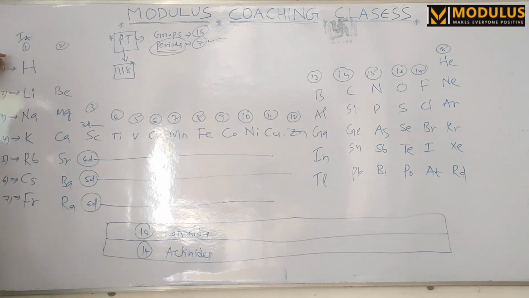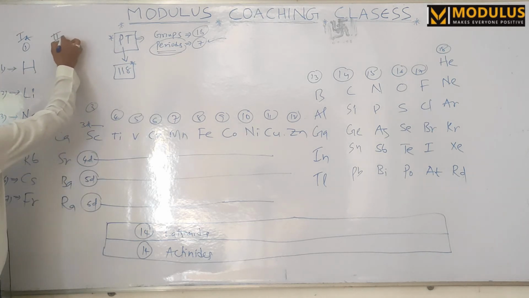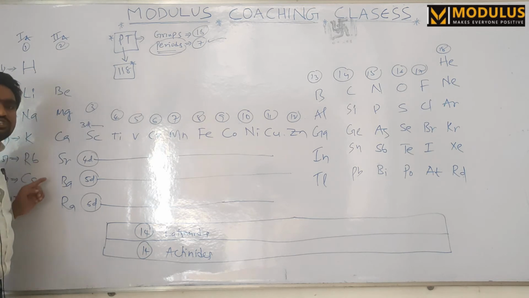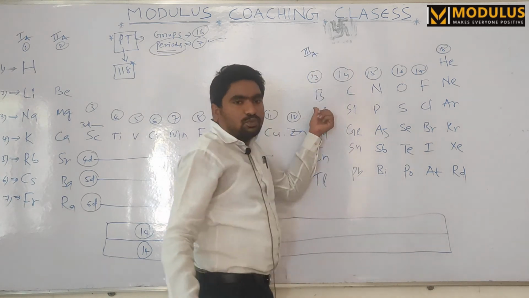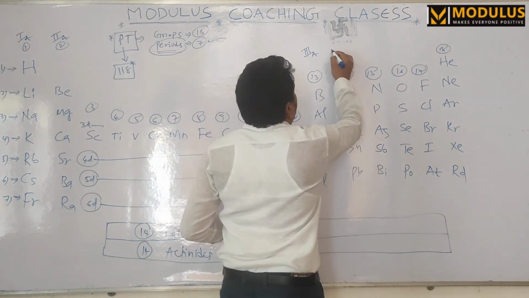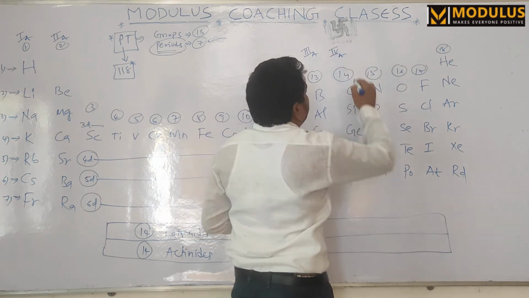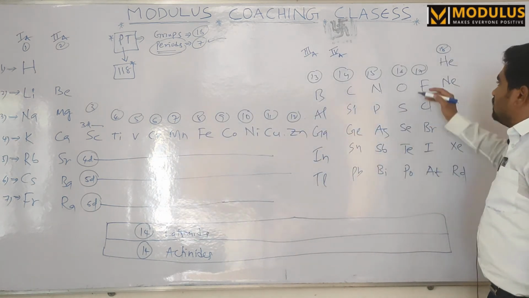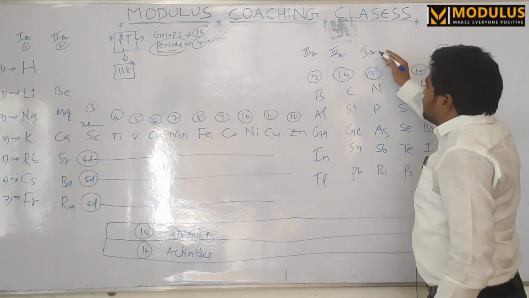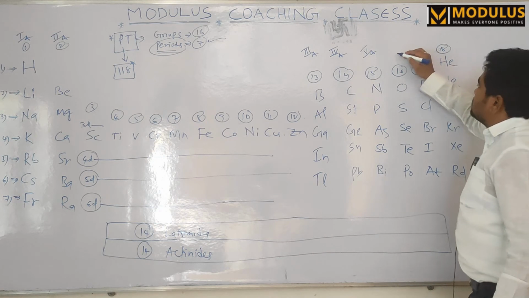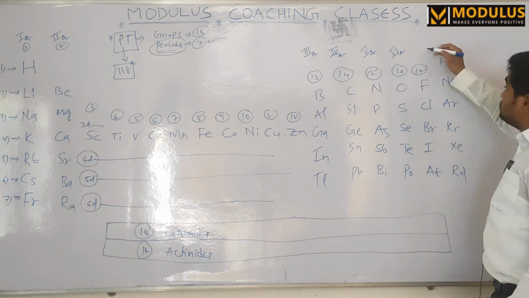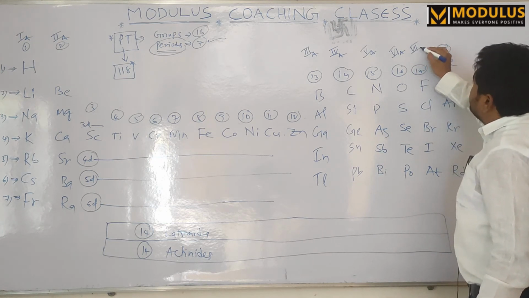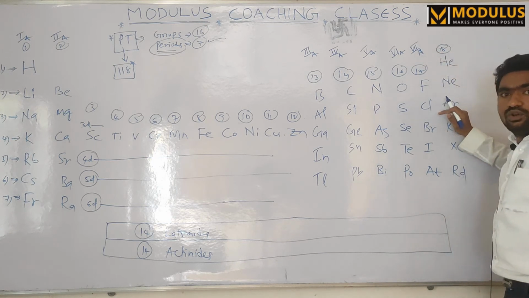The first group is called the first A group elements: hydrogen, lithium, sodium, potassium, rubidium, cesium, francium. The second group is called the second A group elements: beryllium, magnesium, calcium, strontium, barium, radium. The 13th group is called the third A group: boron, aluminum, gallium, indium, thallium. The 14th group is the fourth A group: carbon, silicon, germanium, tin, lead. The 15th group is the fifth A group: nitrogen, phosphorus, arsenic, antimony, bismuth. The 16th group is the sixth A group: oxygen, sulfur, selenium, tellurium, polonium. The 17th group is the seventh A group: fluorine, chlorine, bromine, iodine, astatine.